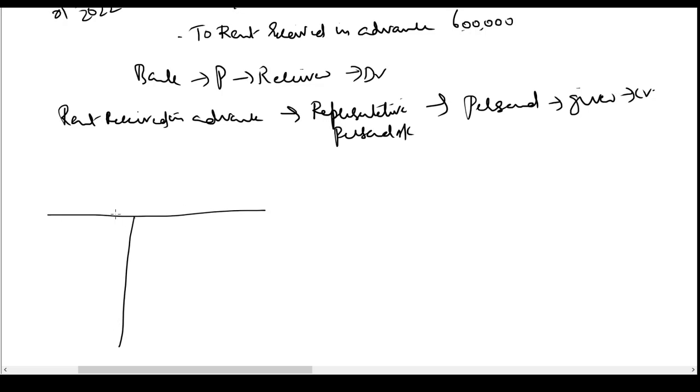Okay, so now what will happen in the P&L account? Rent income, P&L account for the year ended 31st March 23, that is at the end of the first accounting period. Rental income will be shown in the P&L account, credit side 6 lakhs.